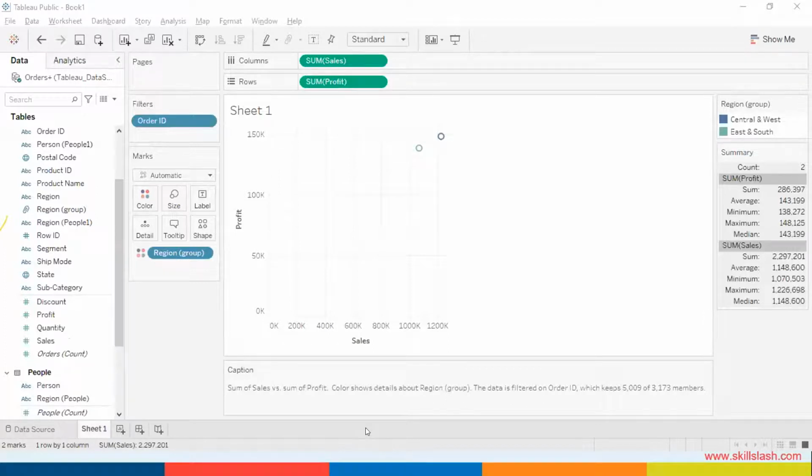So the next concept that I wanted to show you was, what is granularity? What does granularity mean? Breaking down, right? Granularity means when you want to break your data down. So let's say in the columns, I've got sum of sales, and in the rows, I've got sum of profit. Can you see my screen? What kind of data is being plotted, right? It has broken down the information into some meaningful ideas, right? I hope it's clear.